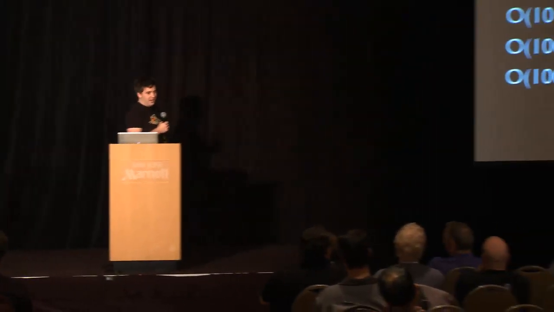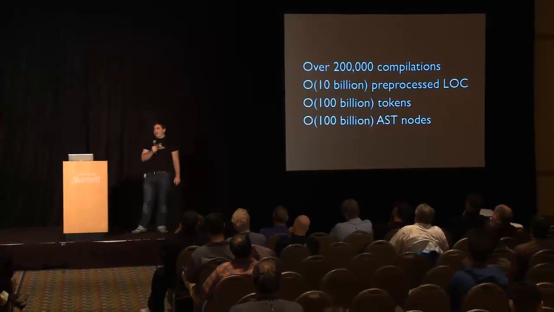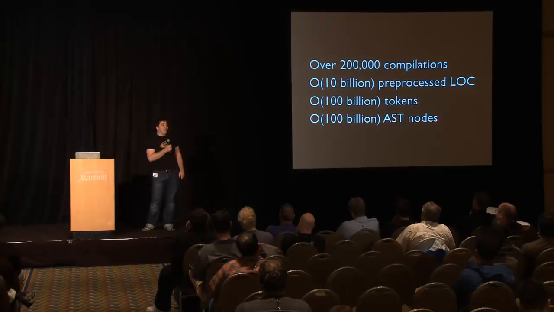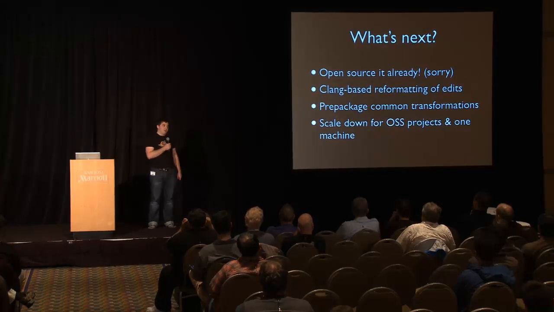It takes us 10 minutes to transform from source to source every single C++ file at Google. That's over 200,000 compilations taking place, on the order of 10 billion preprocessed lines of code running through Clang, on the order of 100 billion tokens running through Clang, producing on the order of 100 billion AST nodes. All right? It's that scale of problem, and that is why we need MapReduce.